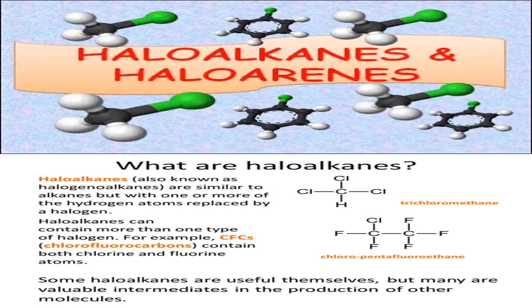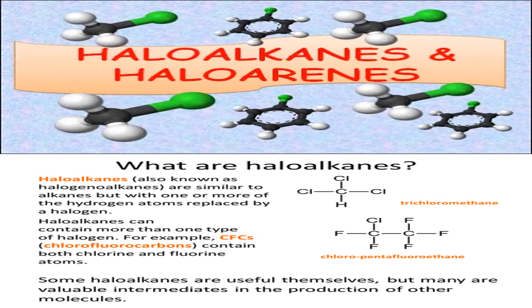Haloalkane is an IUPAC name. Earlier by common name they were called as what? Alkyl halides. Why alkyl halides? Whenever we take out one hydrogen from the alkanes, they are called what? Alkyls. So removing one hydrogen from methane is methyl, removing one hydrogen from ethane is called ethyl. Like that, in general they are called as alkyls. So alkyls are highly reactive groups. If to that group we give halogen, they are called as what?